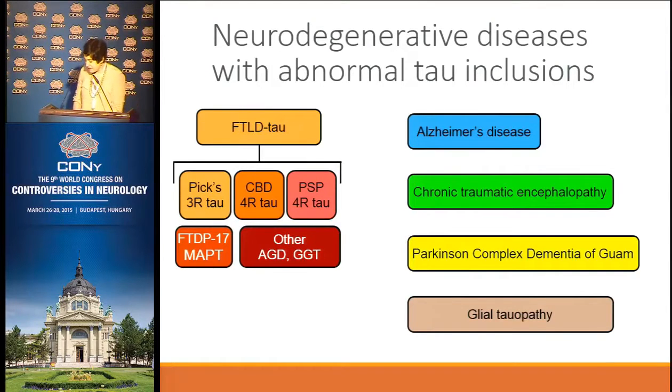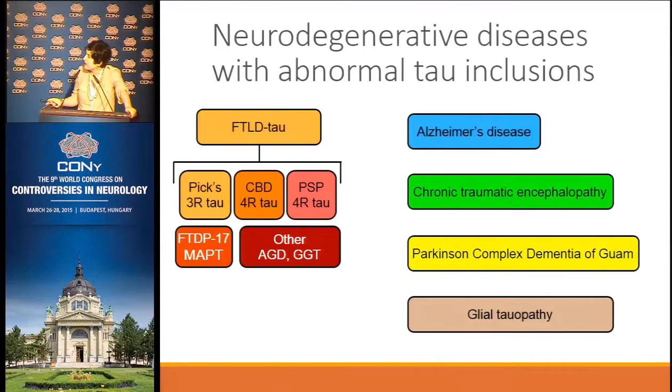And again, the number of tauopathies is growing over the years. This is just a representation of some of them. So we have the group of tauopathies that are part of the spectrum of frontotemporal lobar degeneration. And within this group, we have Pick's disease, which is a main representative of what we call 3 repeat tauopathies, although we have cases with a combined glial tauopathy that's actually 4 repeat.